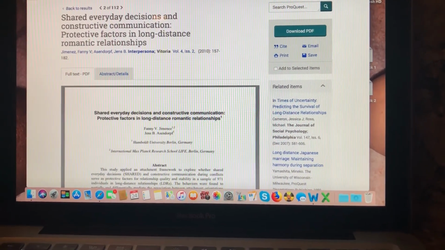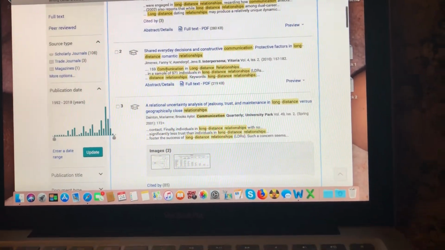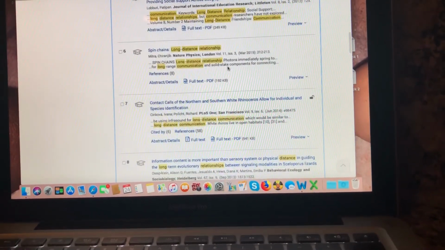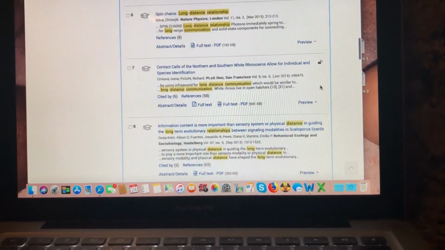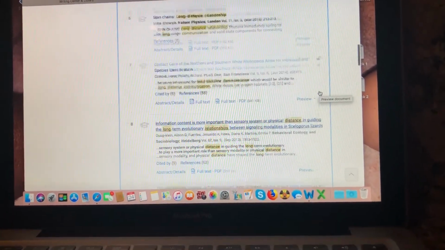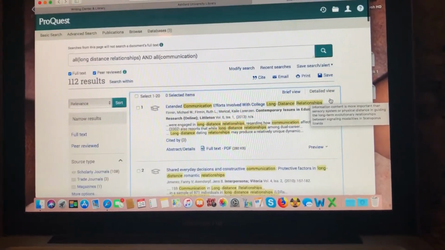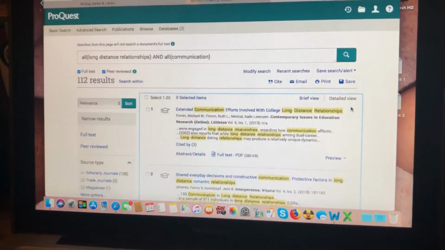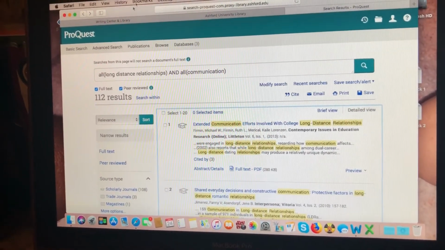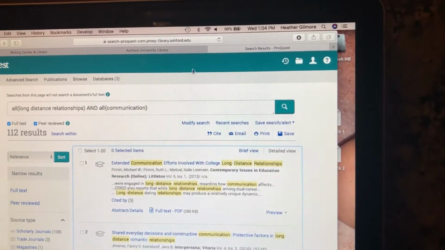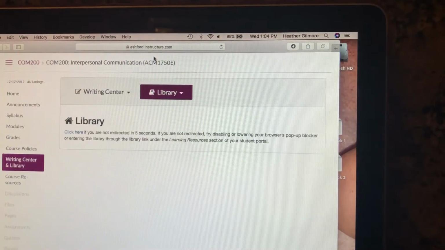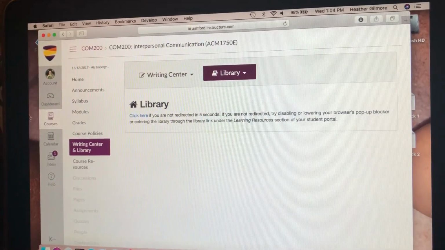So let's go back. As you can see, there are a ton to talk about that have something to do with long distance relationships and communication. But that does not mean that it is going to say what you are trying to convey. So at the end of the day, I want to go all the way back. So I'm going to get out of this, and I'm going to go back into our class.